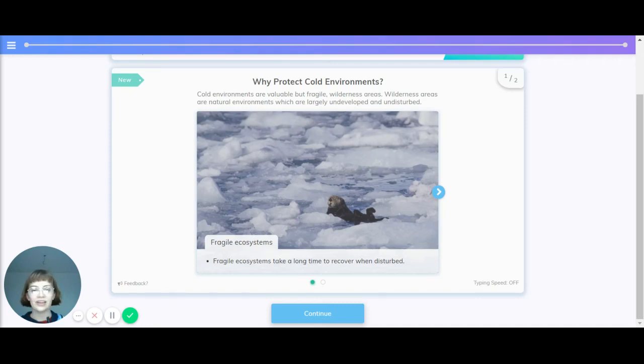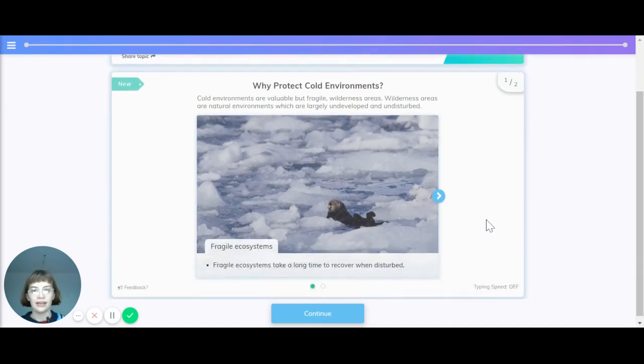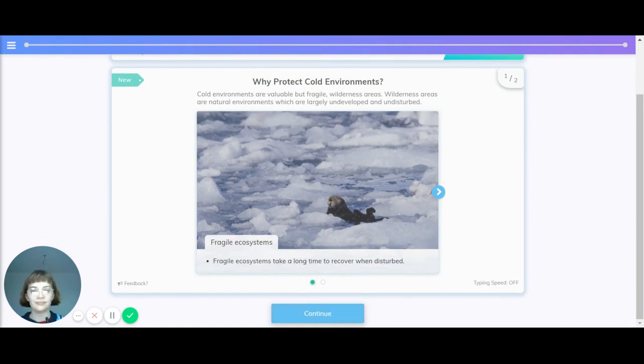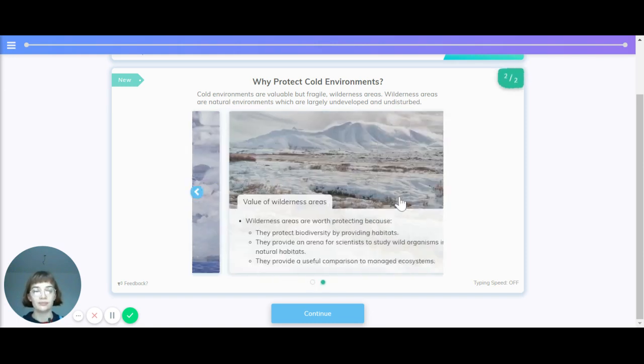Hi there, let's have a look at a new topic, looking at sustainable management of cold environments. Firstly, why should we protect cold environments? Cold environments are valuable but fragile wilderness areas. Wilderness areas are natural environments which are largely undeveloped and undisturbed. They have fragile ecosystems. Fragile ecosystems are those that take a long time to recover when disturbed.